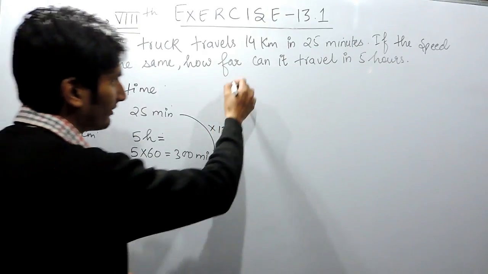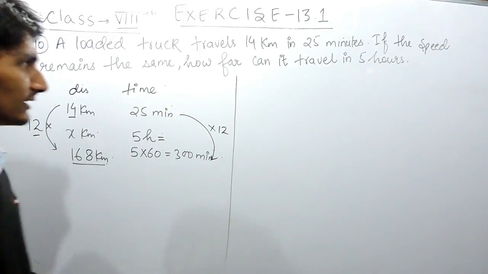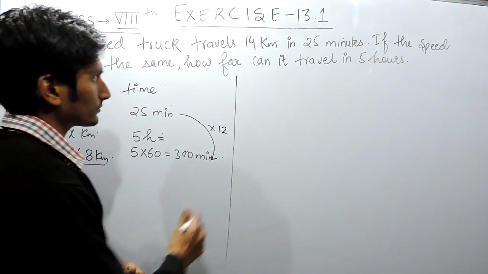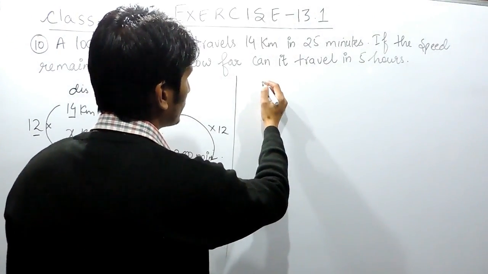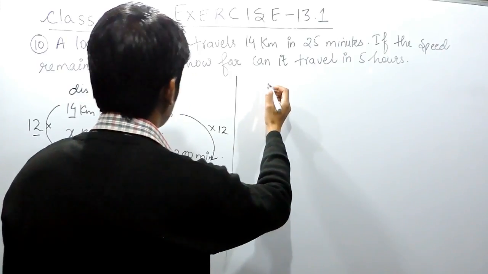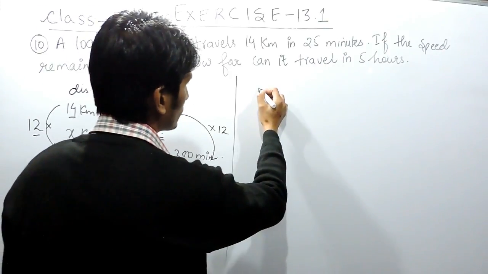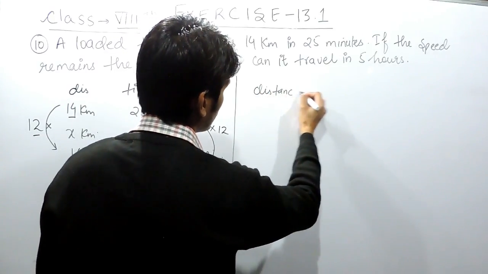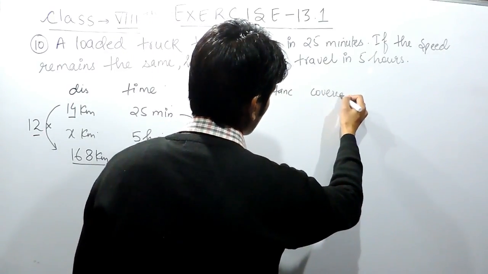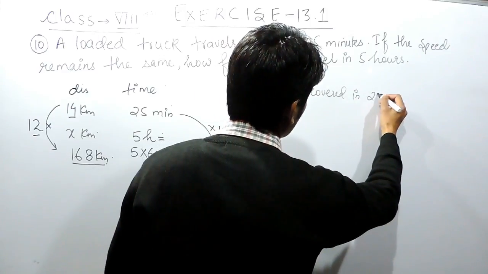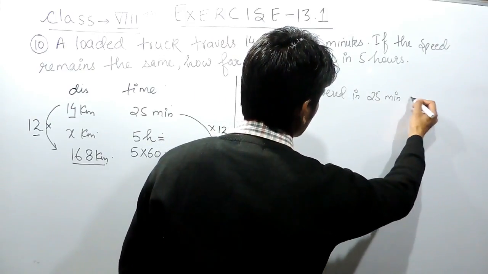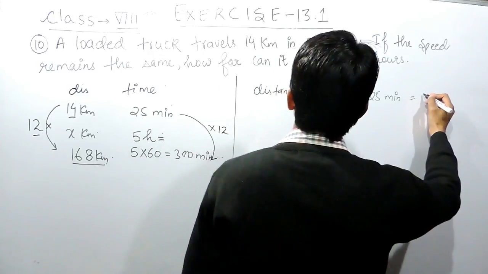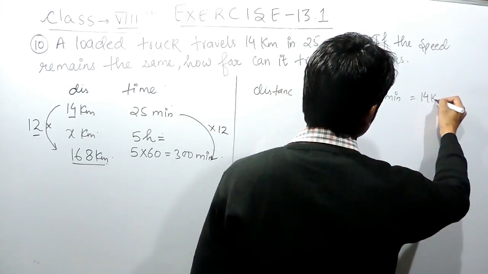So there is another way of writing this. The distance covered in 25 minutes is equal to 14 kilometers.